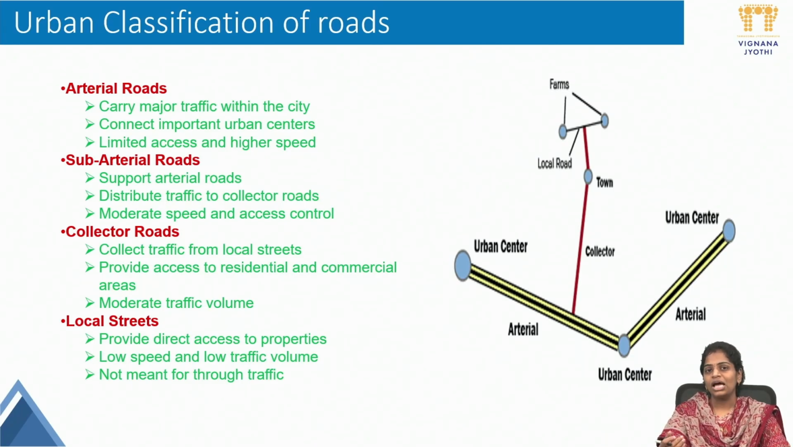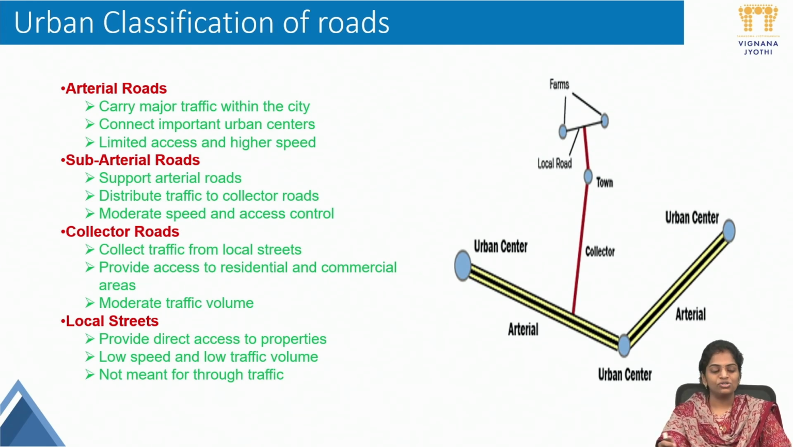After all this, we came to the urban classification of the roads, which will happen inside the city. Urban classification of roads will happen with arterial roads, subarterial roads, collector roads and local streets. Okay, this is the entire road classification. These are the types of roads which we will find generally in India.